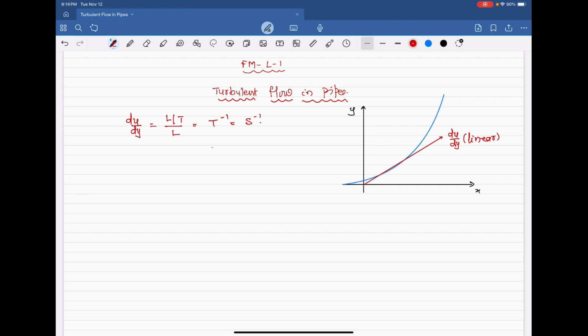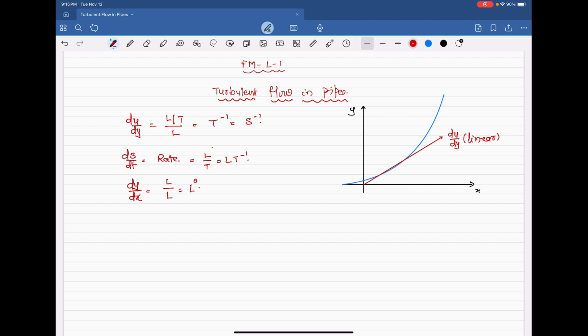Whenever you find out the variation of some quantity with respect to time, ds by dt, we will call it a rate. This is L by t, L into t to the power of minus 1. Whenever we take something like dy by dx, where y is a length and x is also a length, then it will be L to the power of 0, dimensionless.